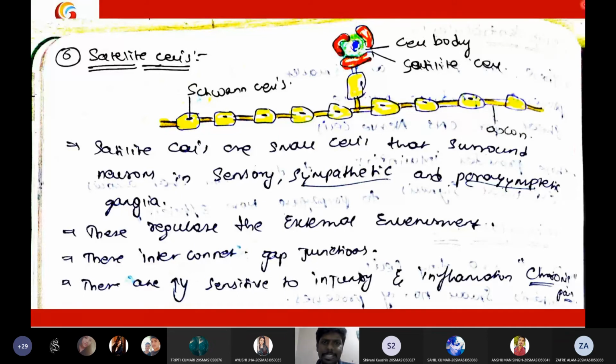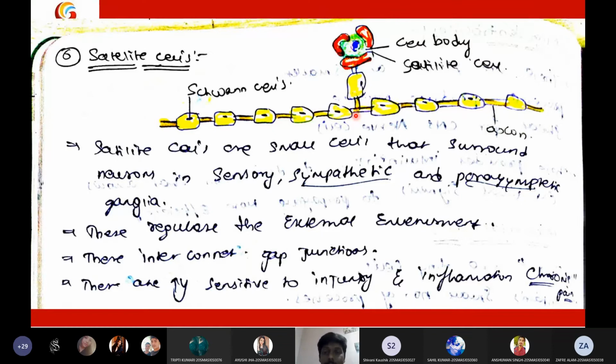Satellite cells, just as the name suggests, these cells look like a satellite. They will be present at the side of the neurons and at the side of the axon terminal, and they will regulate the internal environment of the neurons. The neuronal environment will be regulated by the satellite cells. If there is any inflammation, any short circuit, any gap junctions, those gap junctions, those short circuits will be regulated. The microenvironment of the nervous tissue, the microenvironment of the nervous system will be regulated by the satellite cells.